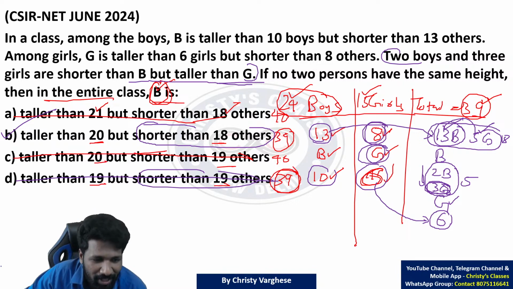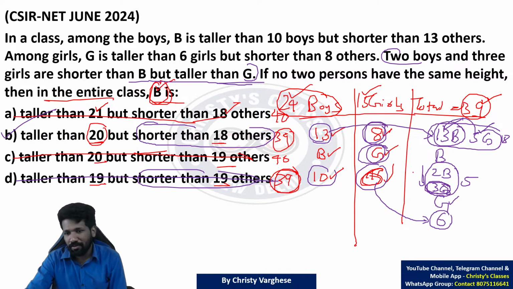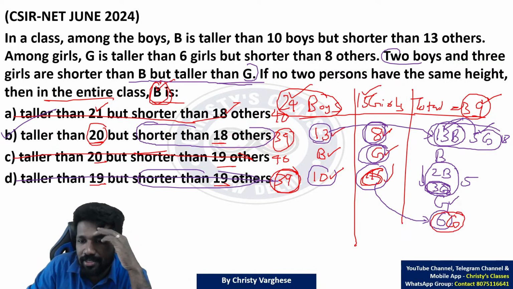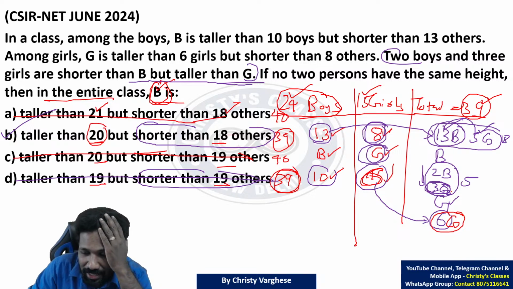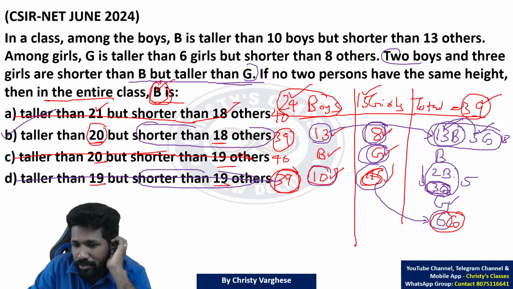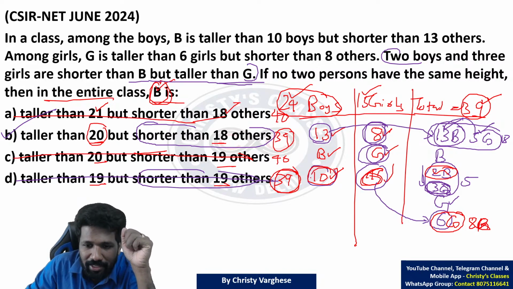But for your further understanding or further learning of this topic, I will show you how you can conclude that it is perfectly 20 itself. Look at it. Because G के बाद 6 girls है. This 6 is actually 6 girls. So boys कितना है? हमें पता है B के बाद boys का number. After B there are 10 boys. And 2 of those boys are between B and G. So बाकी 8 boys आफ्टर G होना चाहिए. G means the girl G. 2 boys and 8 boys together will make this 10 boys.